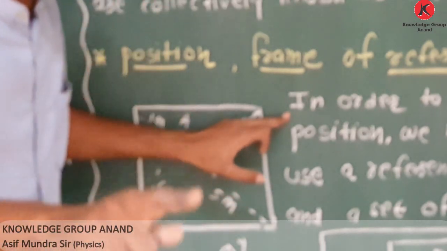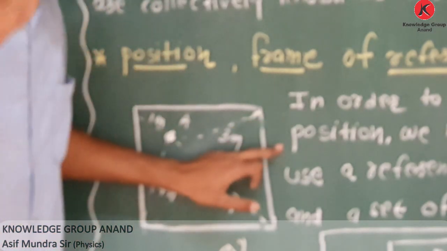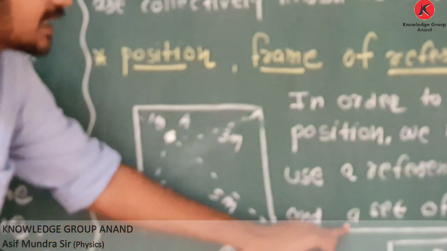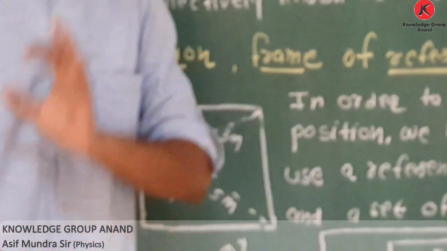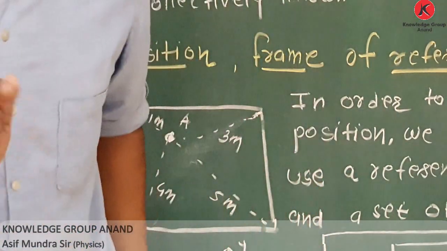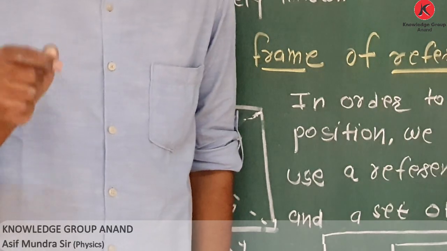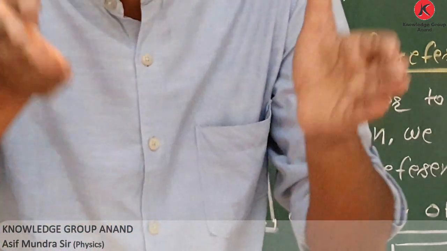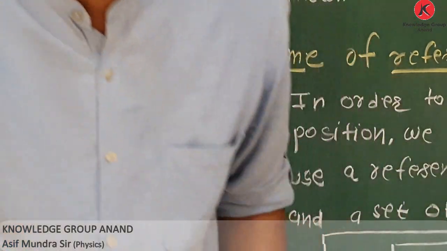In order to specify position, we need to use a reference point and a set of axes. What is reference point? Reference point is a point from where you have to take observations.